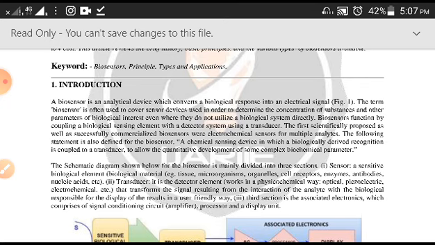The term biosensor is often used to cover sensor devices used in order to determine the concentration of substances and other parameters of biological interest.